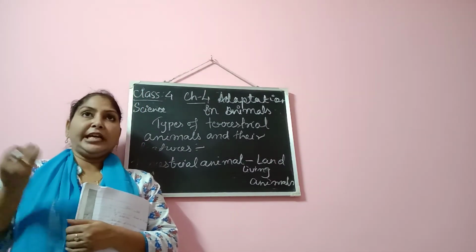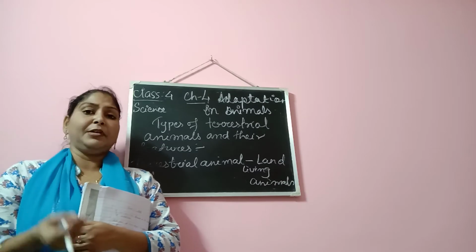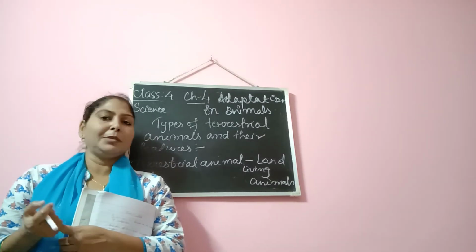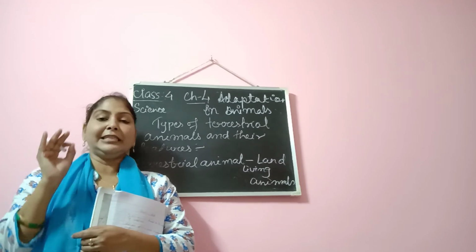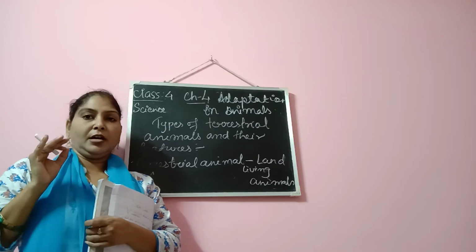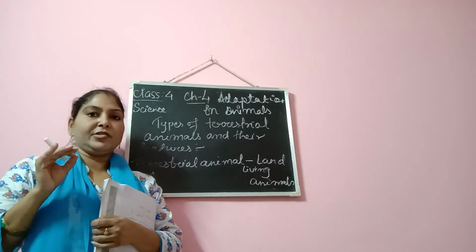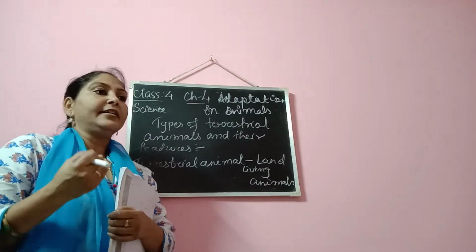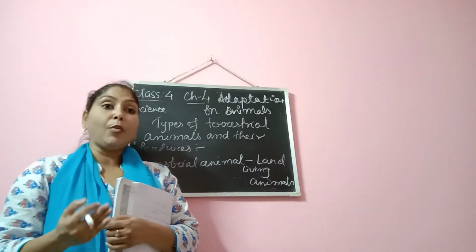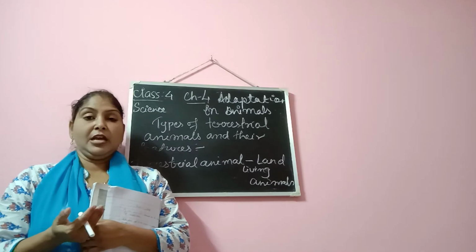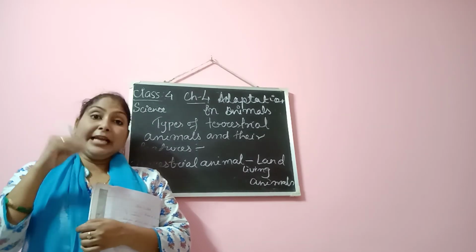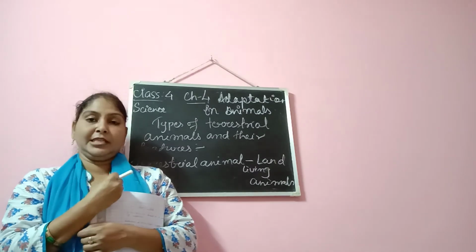A very common example of camouflage is the chameleon. Some people say it differently, but the right pronunciation is chameleon. Now the chameleon has one characteristic in its body: whichever surface it sits on, it acquires the color of that surface, and this feature helps it to protect itself from its enemies.